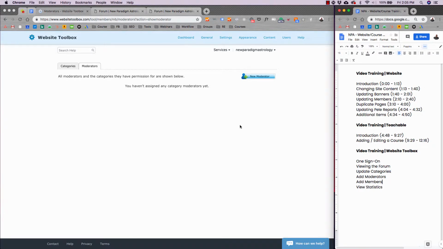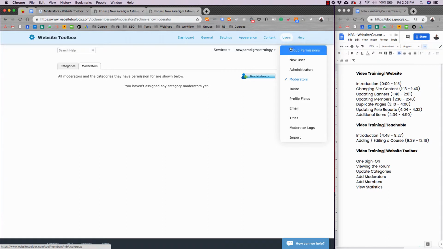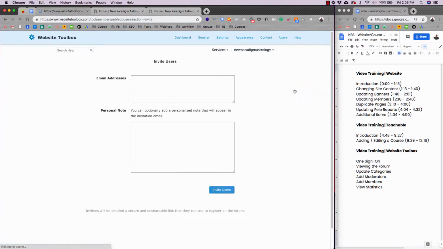If you want to add members, now usually once the single sign-on is ready, users will automatically be added to the forum, so you won't have to do it. But until then, or if you want to add members manually, you just go to users and you go to invite, and then you just add the emails here. So we'll do 1@AOL.com, 2@AOL.com, 3@AOL.com, and so forth.